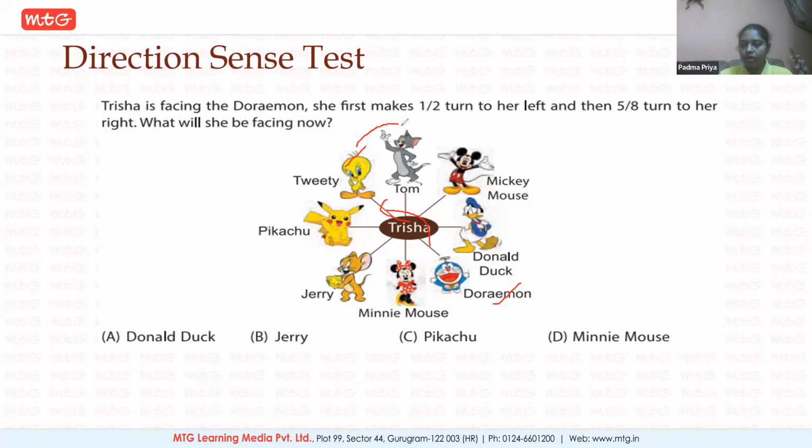Next, again, she needs to go for Tommy, Mickey Mouse, Donald Duck, Doraemon, and Minnie Mouse. See, totally 8 parts are there. So 1, 2, 3, 4, and 5. So from Tweety, she has come to Minnie Mouse. So this is the position or the direction which Trisha is facing.